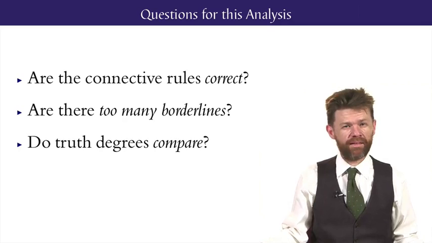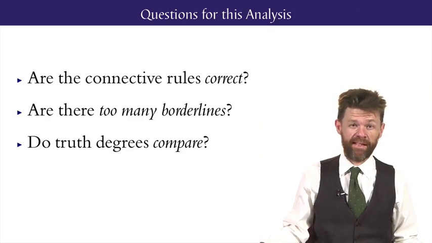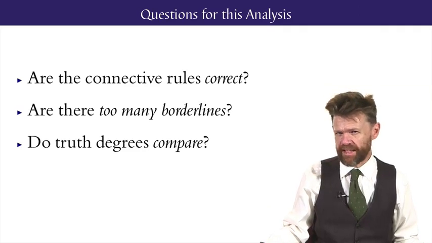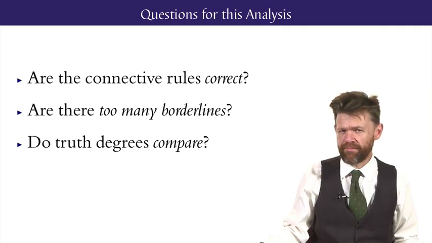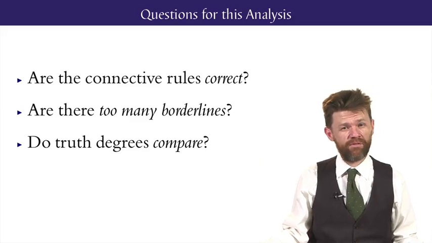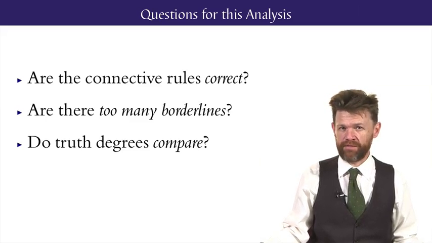Finally, assigning numbers to truth degrees means that you can compare them when it doesn't seem to make sense to compare. Suppose you have a borderline case of red and a borderline case of large. Does it make sense to say that the circle is red to exactly the same degree that the circle is large? The degrees seem to be completely independent of each other. It's for reasons like this that some friends of fuzzy logic attempt to generalize their picture even further so that we still have degrees of truth, but they're more flexible and not just tied down to being numbers.